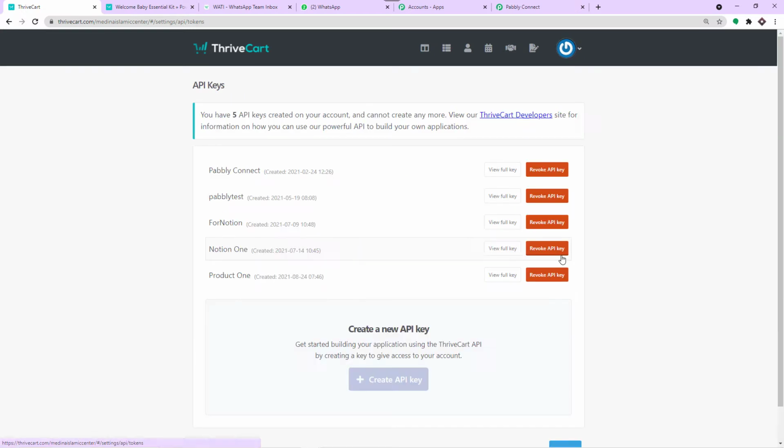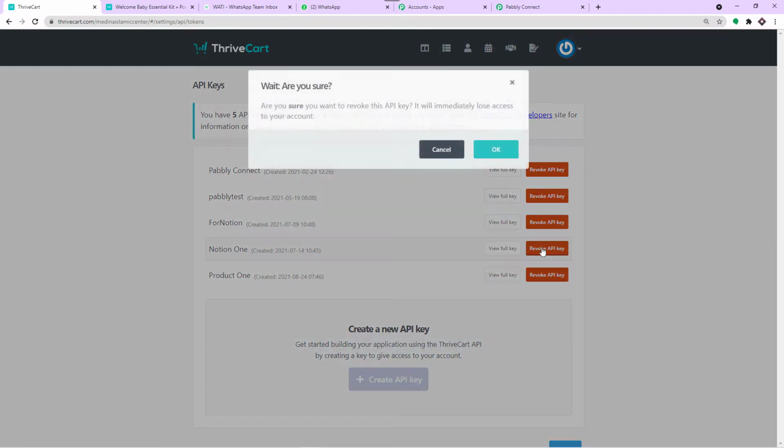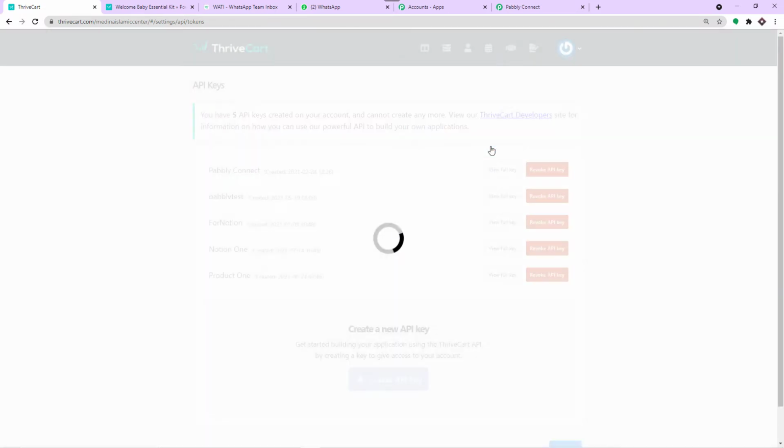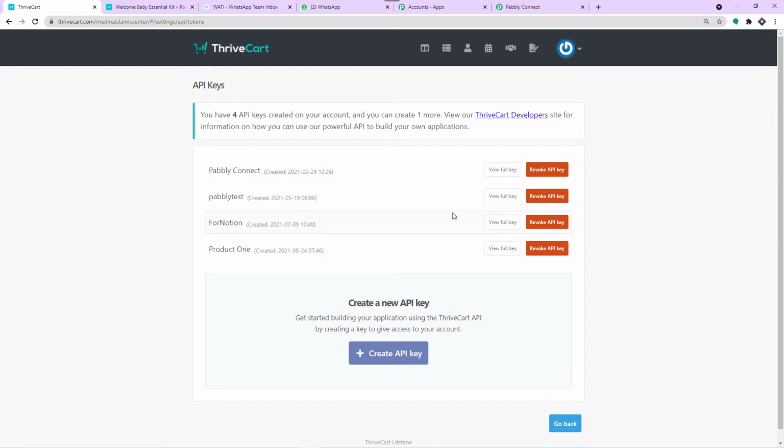Just click on view settings. As you can see, I have created 5 API keys. Okay, and since there is a limitation, I actually have to revoke one of them. So let me just revoke one of these keys. Okay. So what I'm going to do here is, for your consideration, create one more key. So this is how you do it.